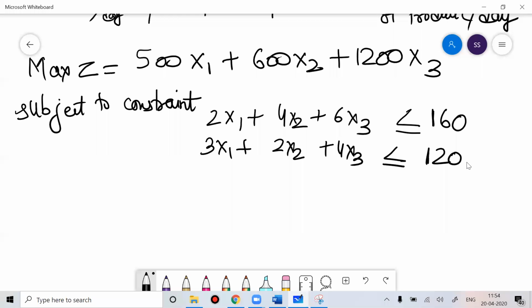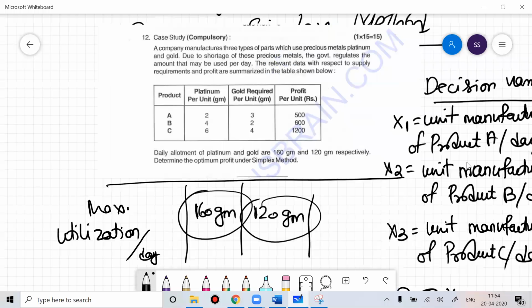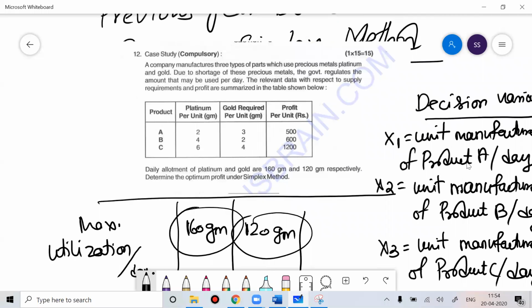The time period is again very important. When you read this question, the time period was given to me as daily. So they're talking about the daily requirement, so I just use that period. In this problem, there's no other constraint given to us.